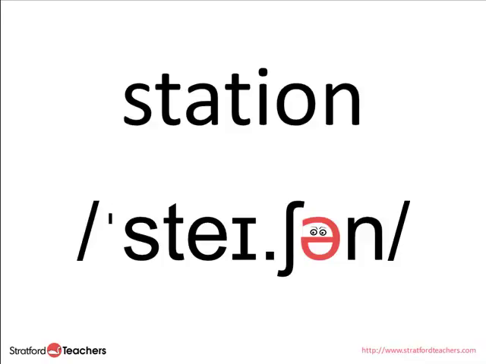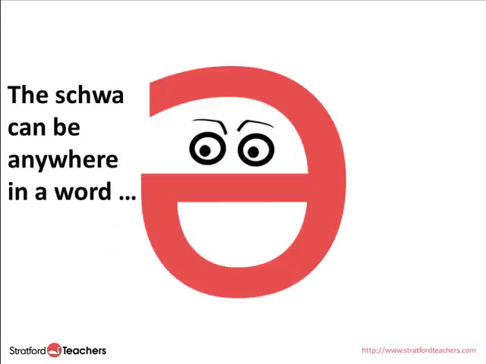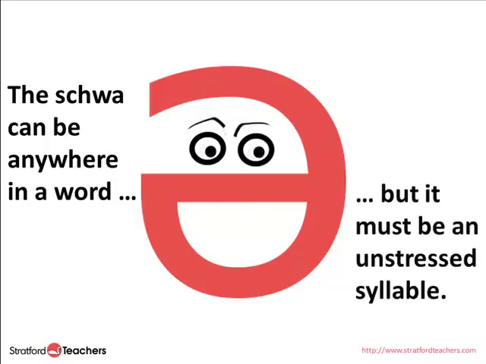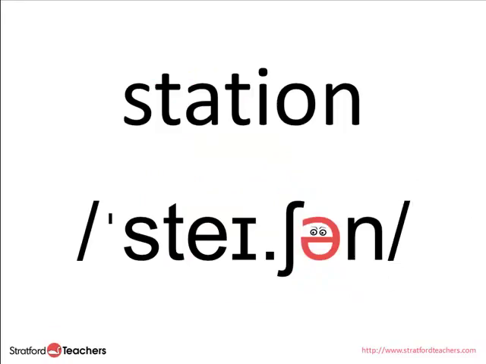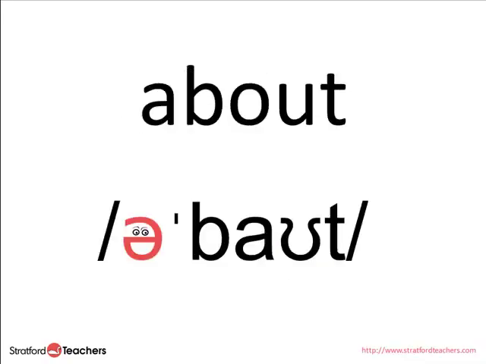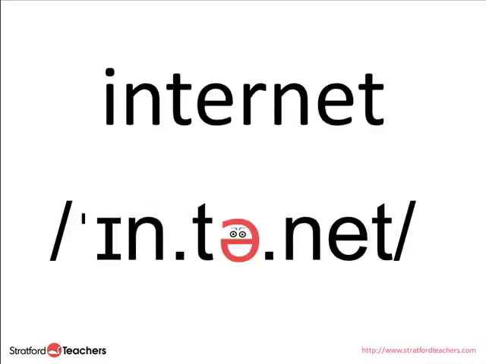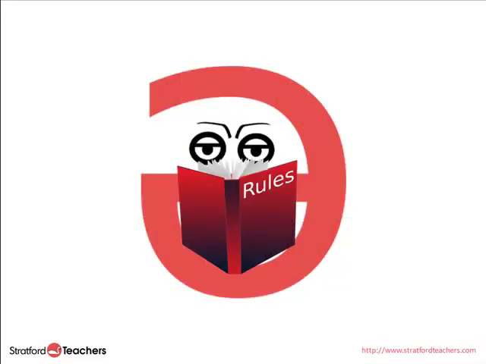Yes, that's right. Does it always come at the end of words? No, it can be anywhere in a word, but it must be an unstressed syllable. So it was the last syllable in station, but it's the first syllable in about. About. And the middle syllable in internet. Internet. OK. Are there any rules?